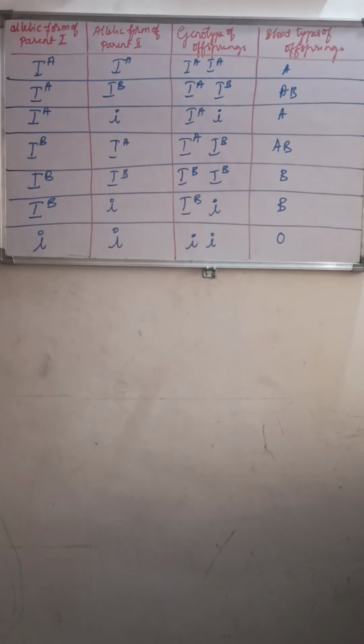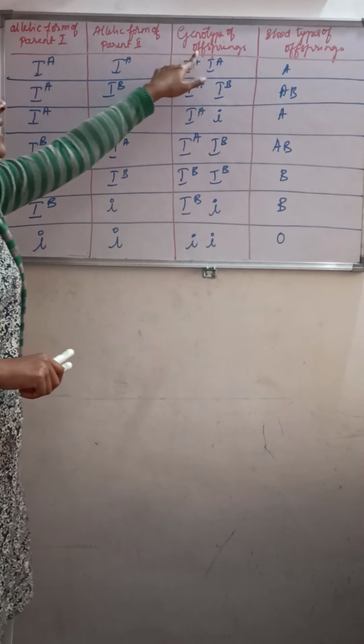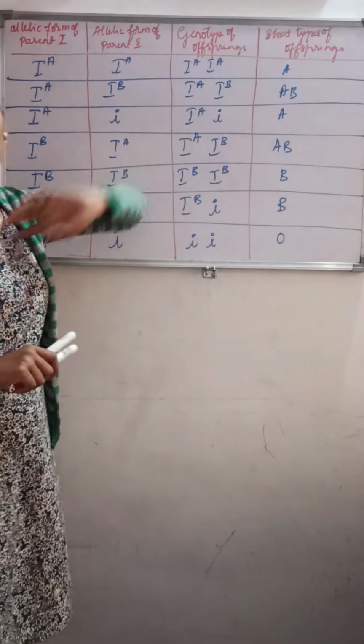We will find out along with a tabular column. As we studied earlier, I means isoagglutinogen, and there are three allelic forms of gene I, that is IA, IB and small i. You can see the allelic form of parent 1 and the allelic form of parent 2 and also the genotype of the offspring. What will be the blood group?